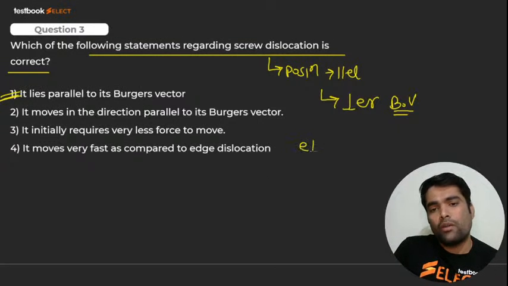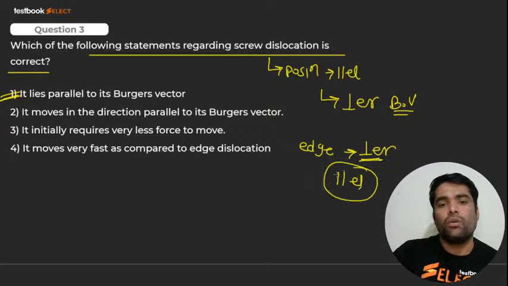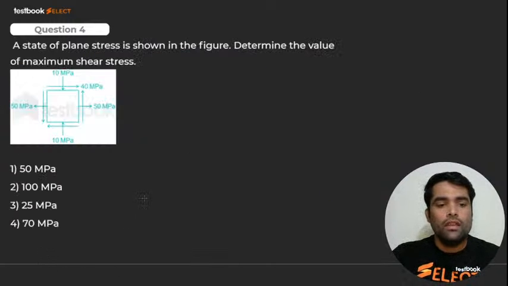And when they talk about edge का क्या हो जाएगा? Position क्या हो जाएगी? Perpendicular. Position perpendicular and direction क्या होगी? Parallel. Okay? I hope you got it. Here we go for next. Here we go for next.